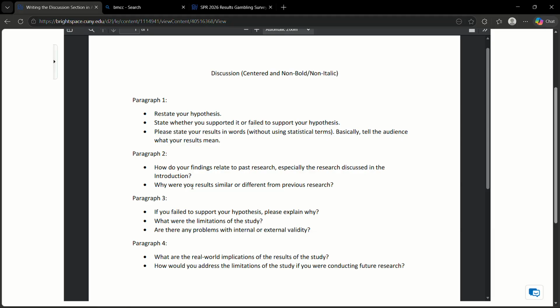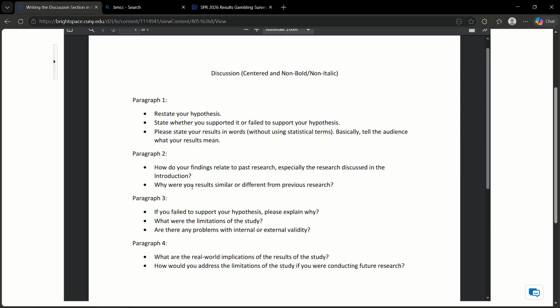And the other limitation, of course, is the small sample. And the big part of the small sample is the ratio of women to men, where men tend to gamble more than women. We have very few men in the study. Are there problems with internal and external validity? So you want to basically state the problems with internal and external validity.